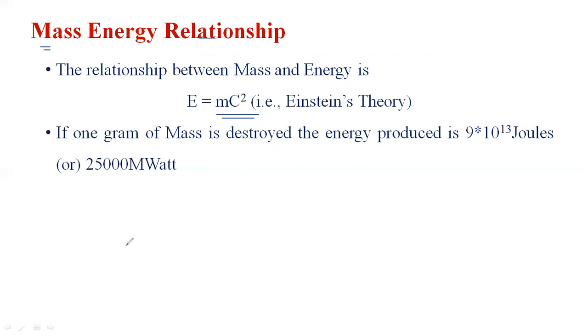Small m represents the mass, and its unit is kilogram. Capital E represents energy, and its unit is joules. And capital C represents the speed of light.